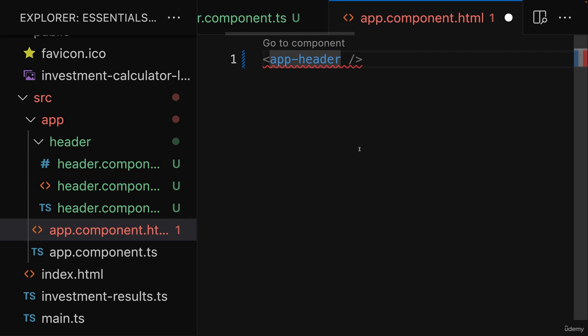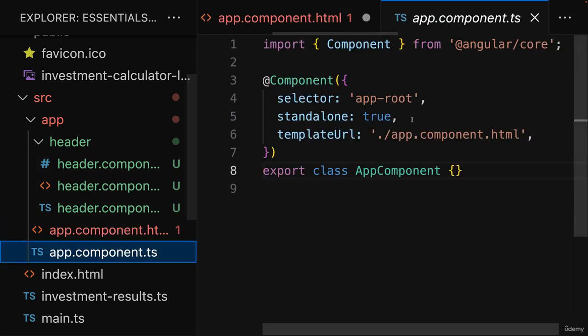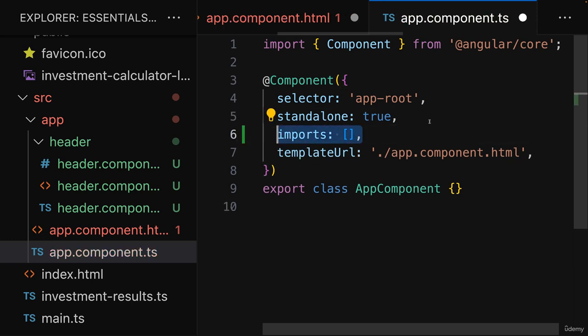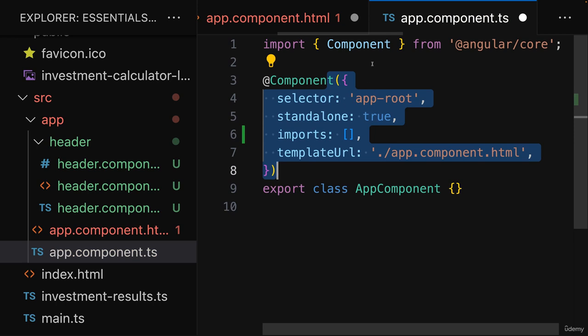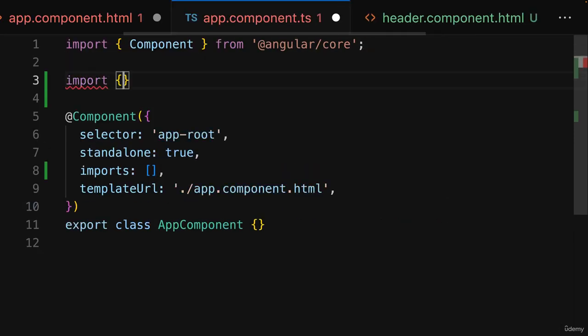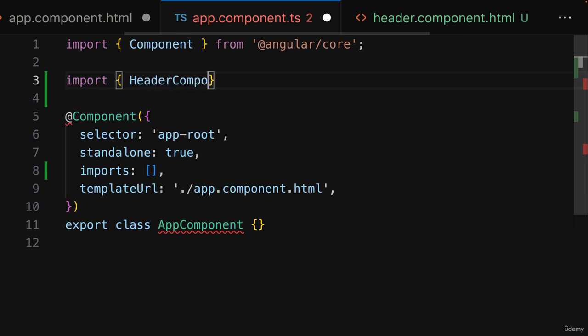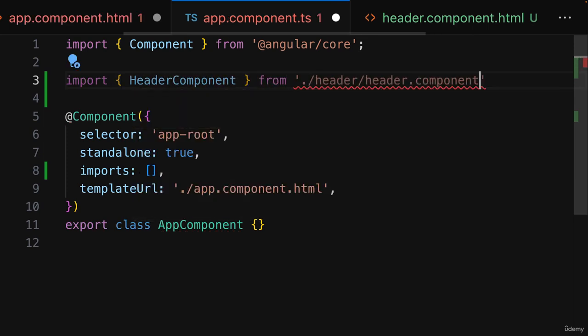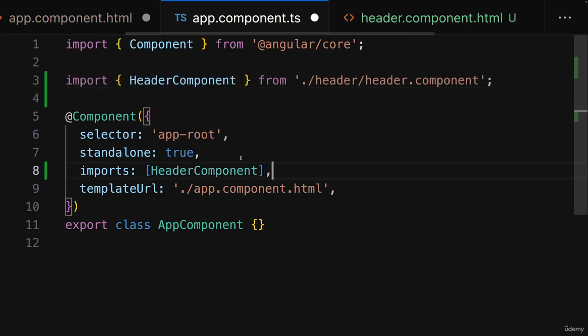So in order to make Angular aware of a component here, you have to add it to this imports array in the app component TypeScript file. So here I'll add this imports array in my app component selector, and I will import the header component from ./header/header.component, and then also add it here to imports.